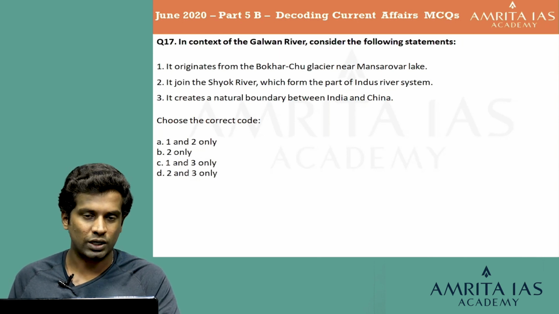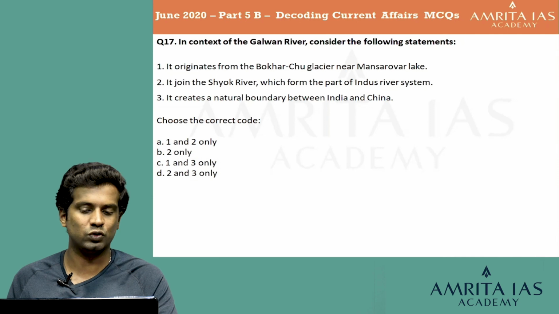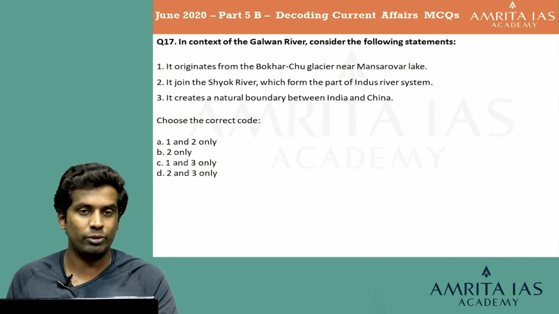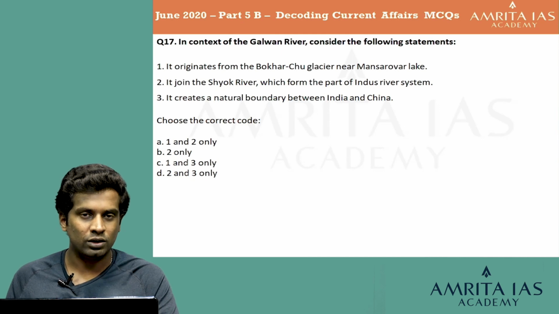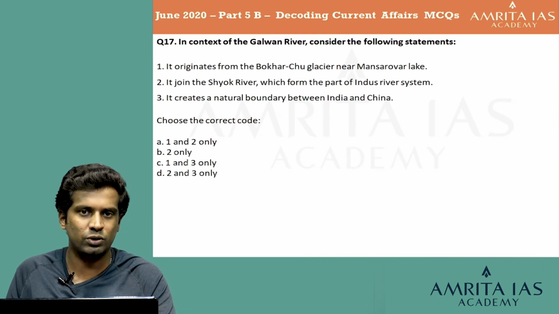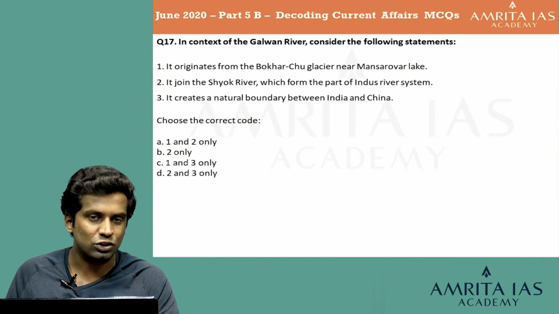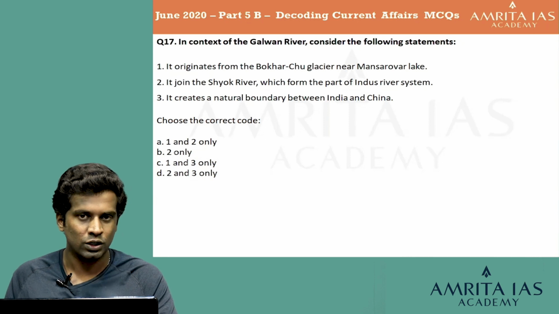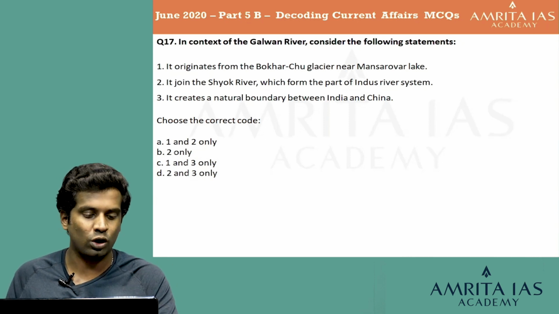So the second statement is right. It joins the Shiok River, which forms a part of the Indus River system. The third statement, it creates a natural boundary between India and China. Galwan River has been in the news recently with regards to certain conflicts between India and China, and it does not actually create a natural boundary between India and China, and that is also a source of conflict. So we can say the third statement is also wrong. So the correct answer is option B, 2 only.